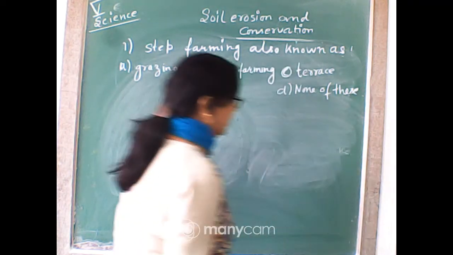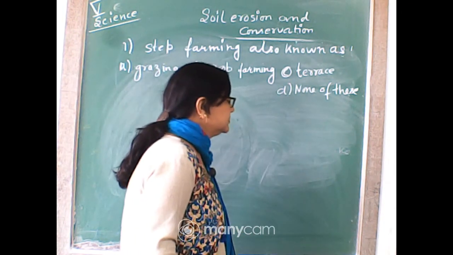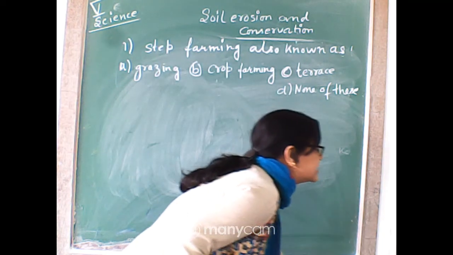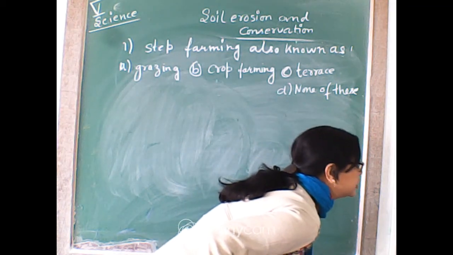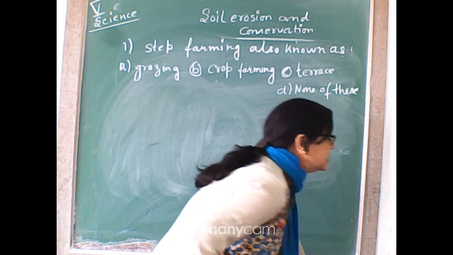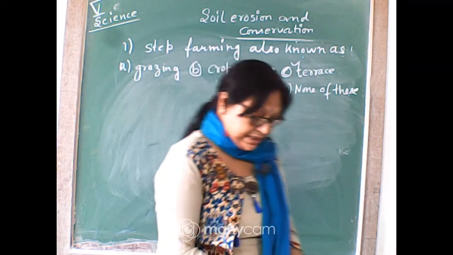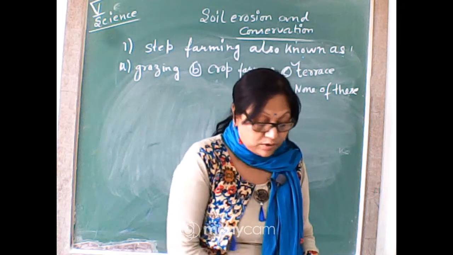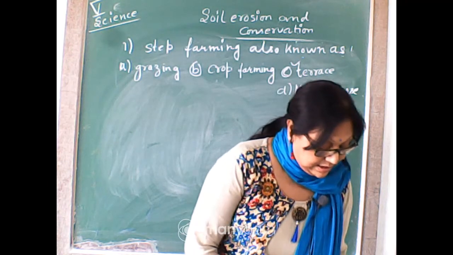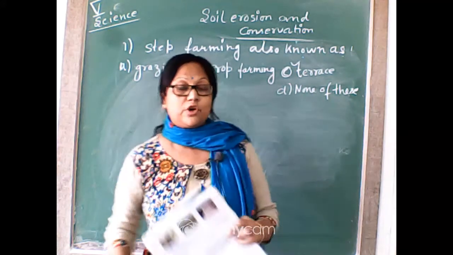So what would be the correct answer? Yes, C, very good, terrace farming. Chandrolekha has given the first answer, terrace farming. Devadita also gave the answer. So this is C, terrace farming. Very good. The other name of step farming is terrace farming. Now we will see, tick the correct answer. Now close your books, this is your honesty in closing the book.